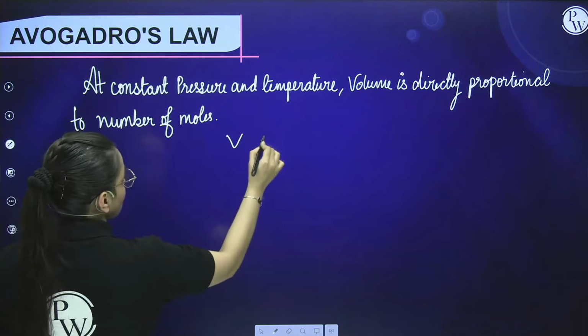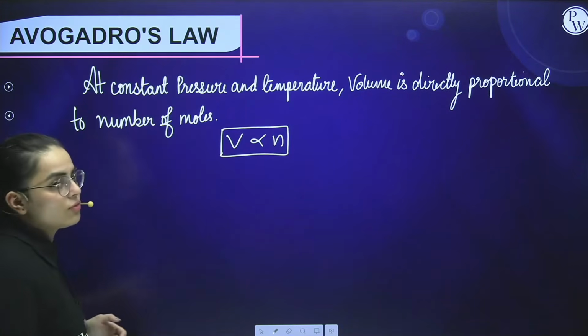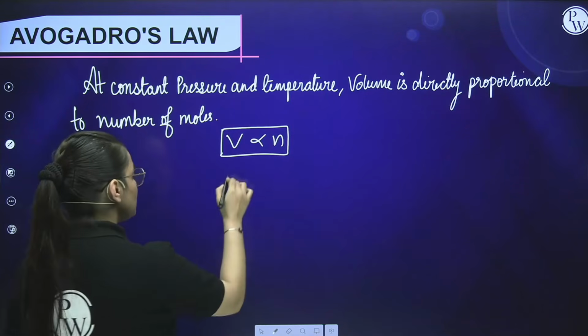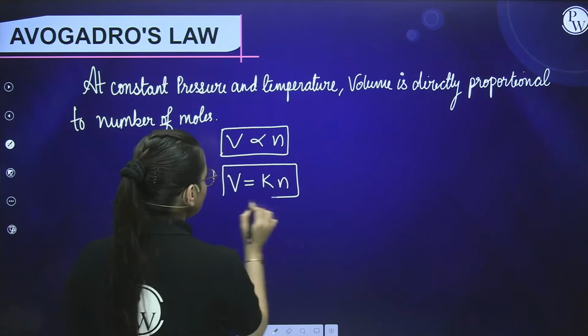Just like this, V is directly proportional to N. Now to get rid of this directly proportional sign, we will introduce the proportionality constant, which is K. So V is equal to K into N. Is it clear to you?